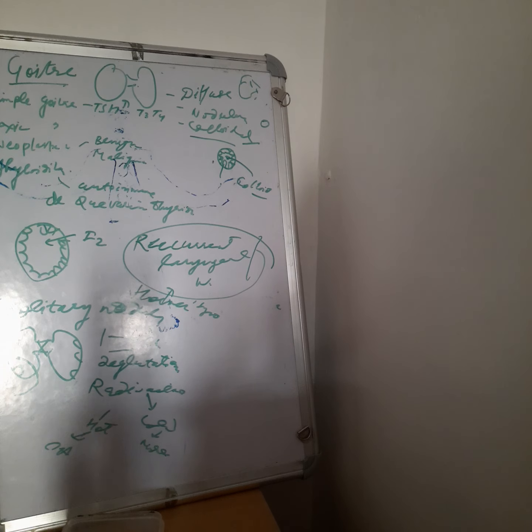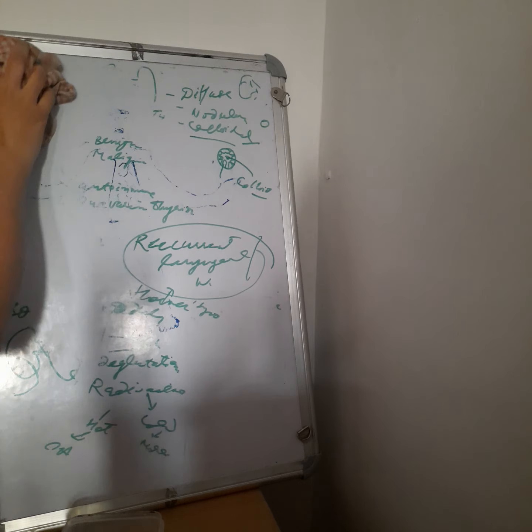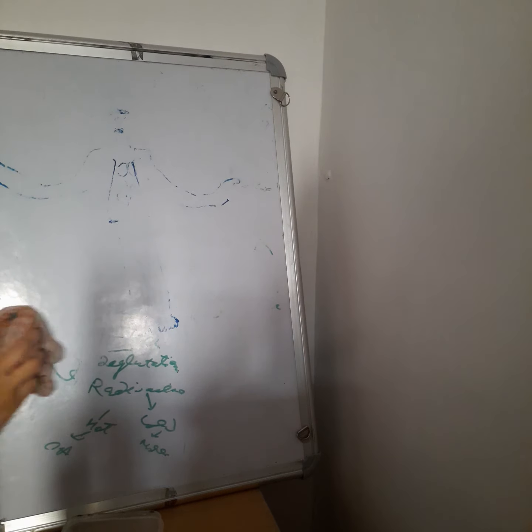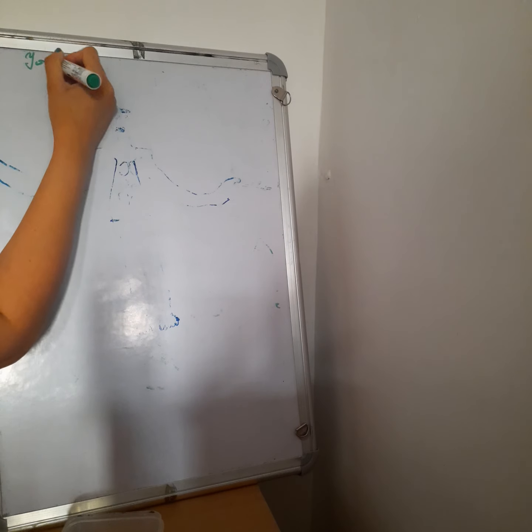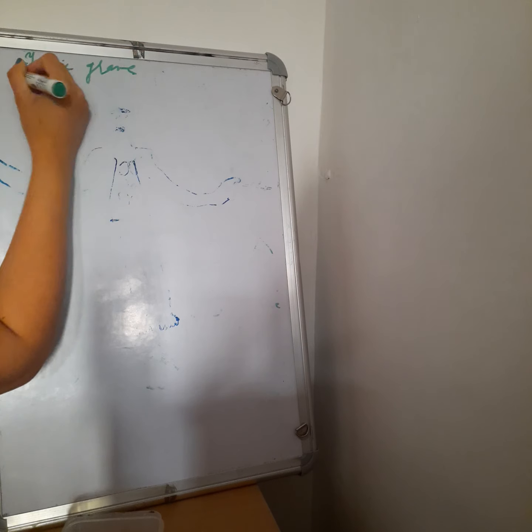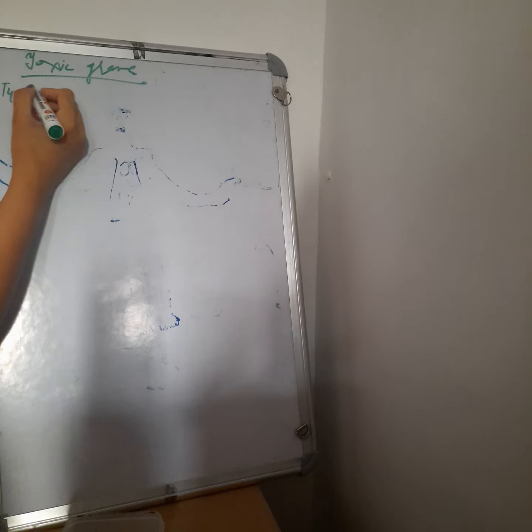Now we will see about Graves' disease or the toxic goiters. After the simple goiter, now we will see about the toxic goiters. The first one is Graves' disease, as we all know about Graves' disease. In the case of Graves' disease, there is hyperplasia and hypertrophy of the thyroid gland, and there is hyperthyroidism, an increase in T4 and T3.